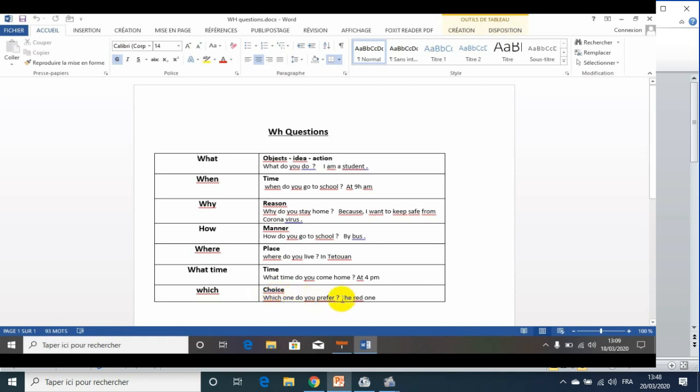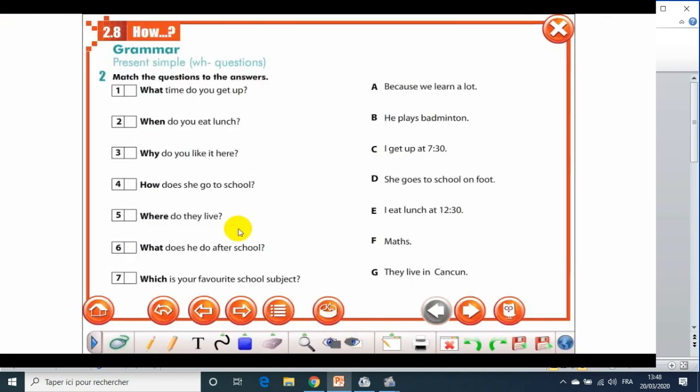So anyway, I will provide you with this document. You will find it below. Now let's move to something else. Now I want you to do this exercise, which is to match the questions with the answers. What time do you get up? So you look whether it's A, B, C, D, E, F, G, and the same thing for the others. We have 7 questions to match.